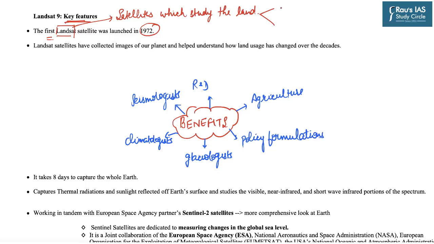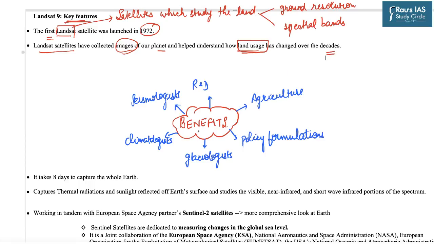They have high optimum ground resolutions and spectral bands to efficiently track the land use and any changes therein. That is why the Landsat satellites have collected images from our planet and helped understand how the land usage has changed over the decades.